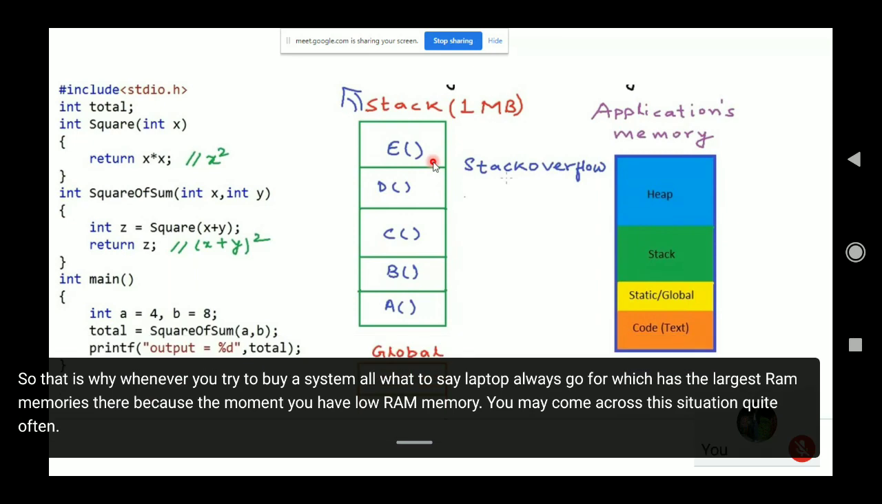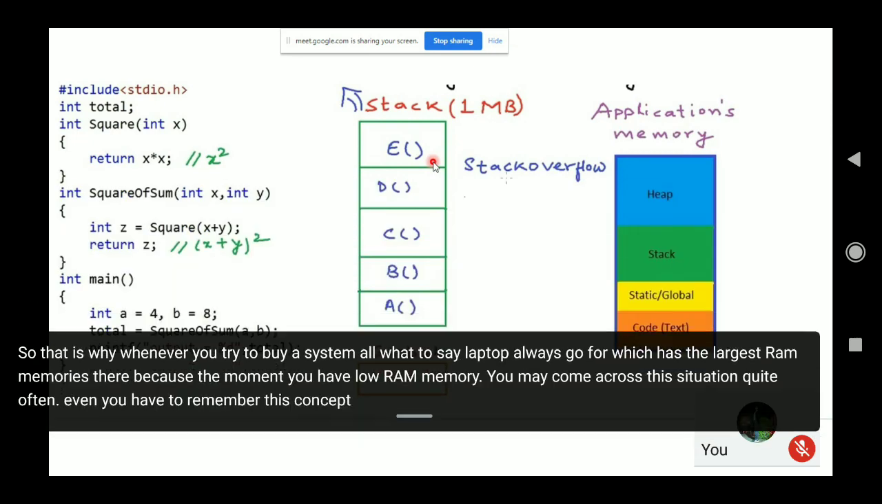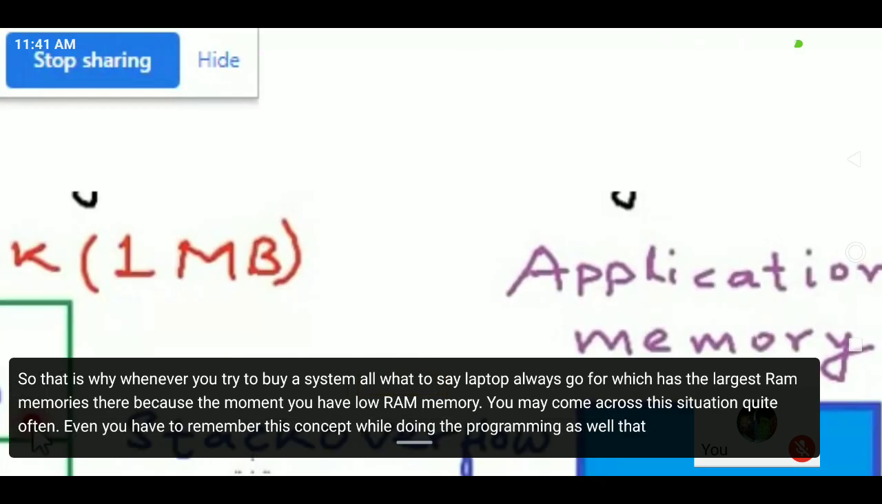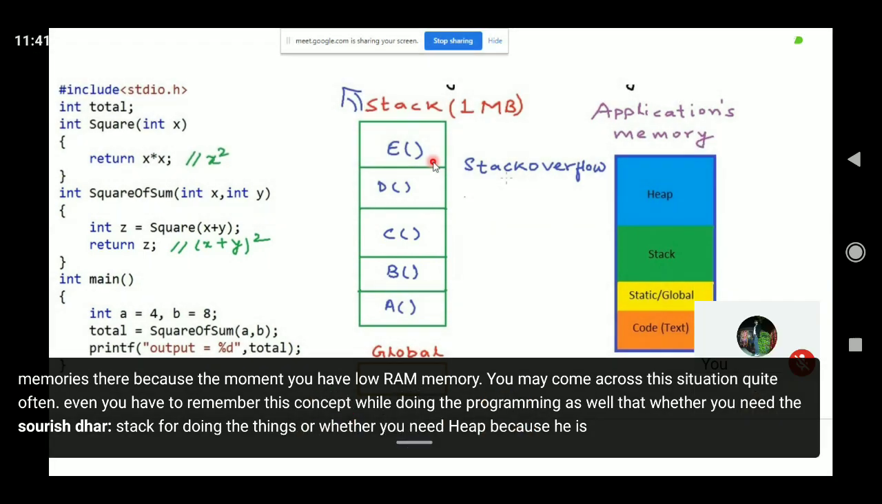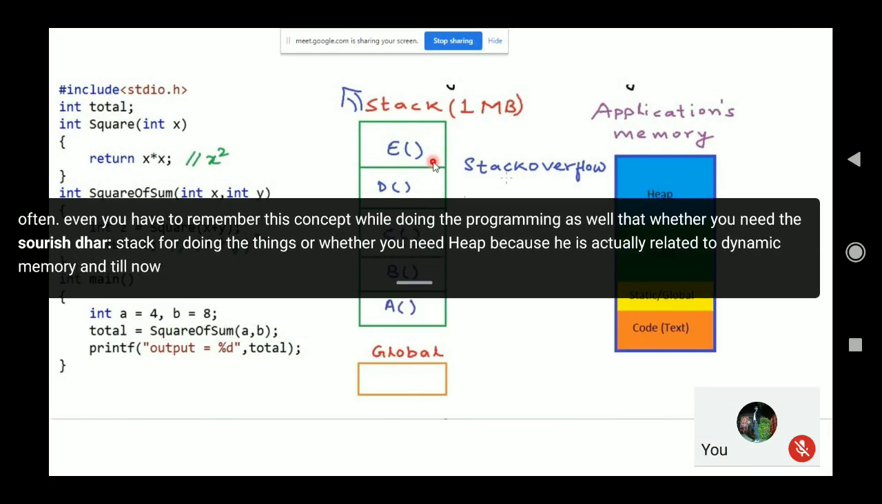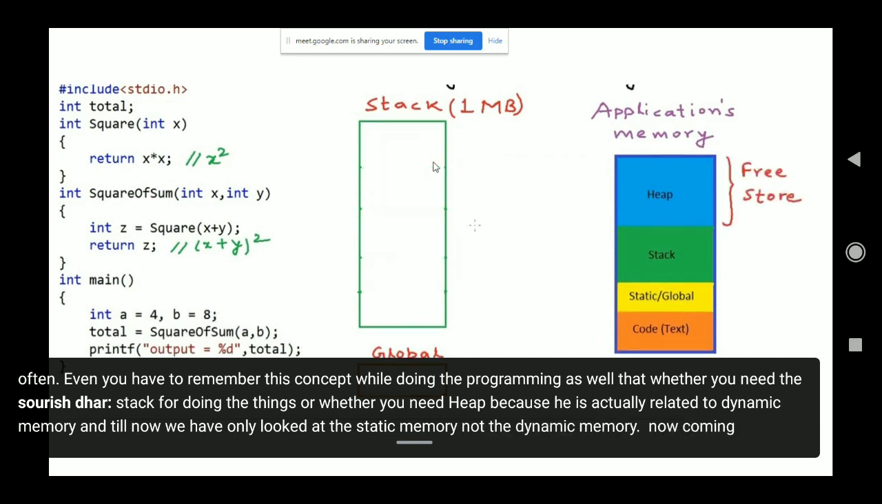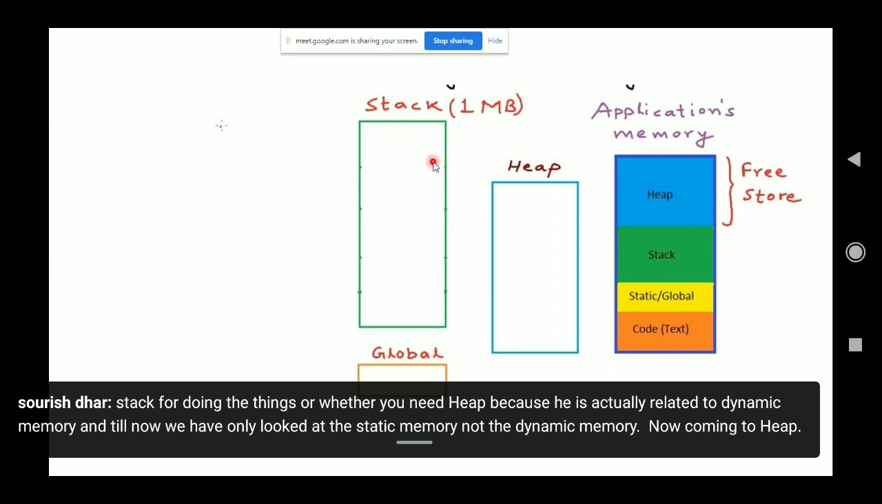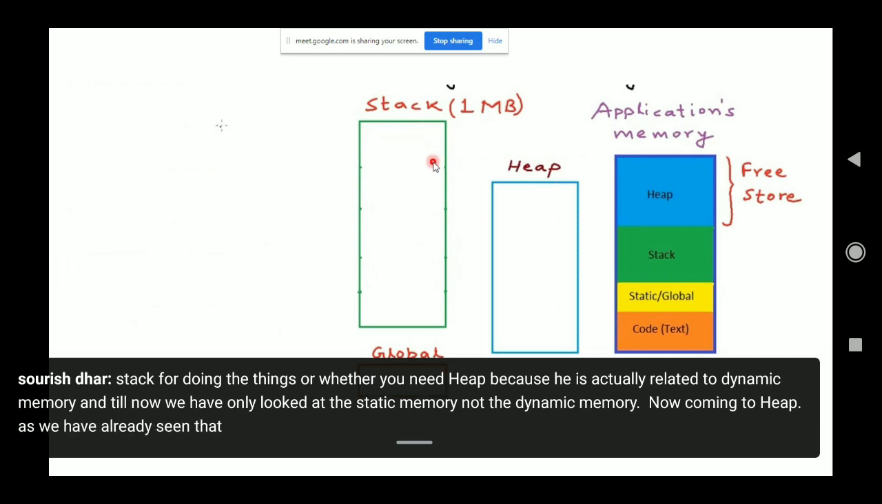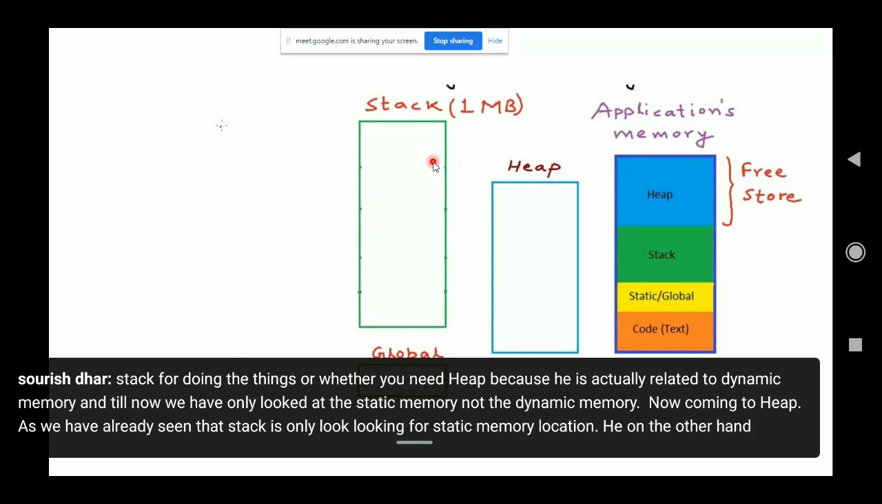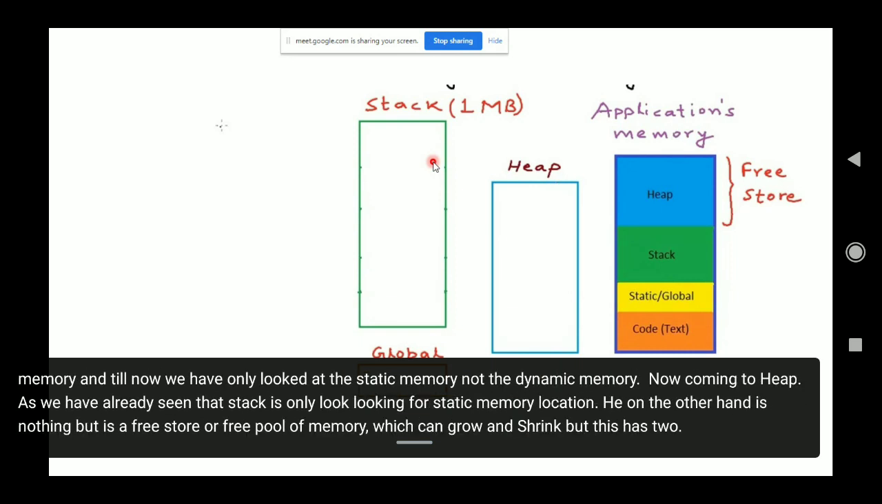Even you have to remember this concept while doing the programming as well, whether you need the stack for doing the things or whether you need heap, because heap is actually related to dynamic memory. Until now we have only looked at the static memory, not the dynamic memory. Now coming to heap, as we have already seen, stack is only for static memory allocation. Heap, on the other hand, is a free store or free pool of memory which can grow and shrink.